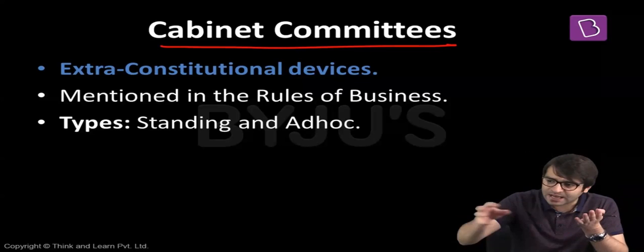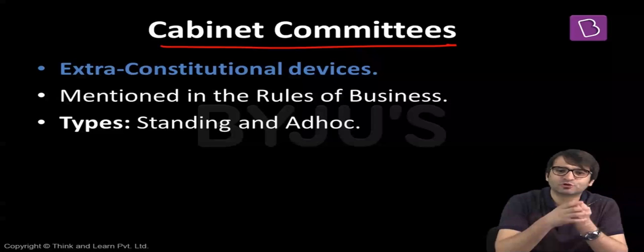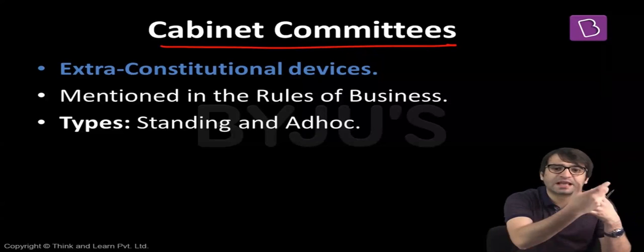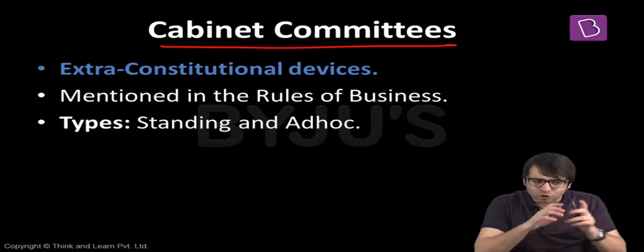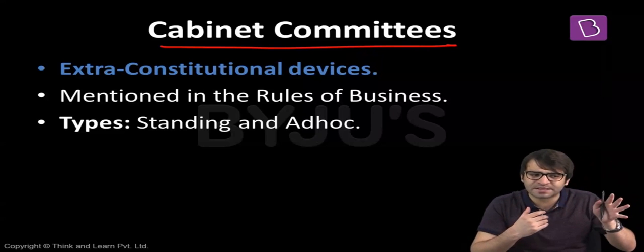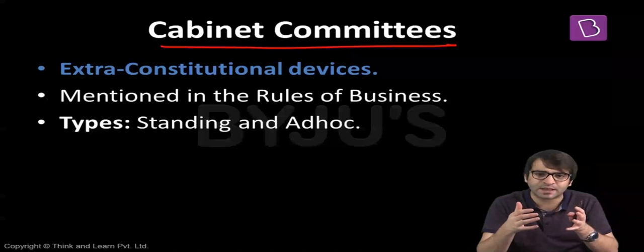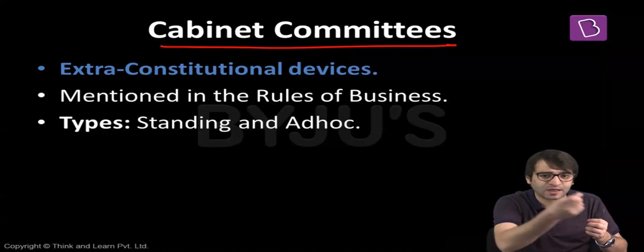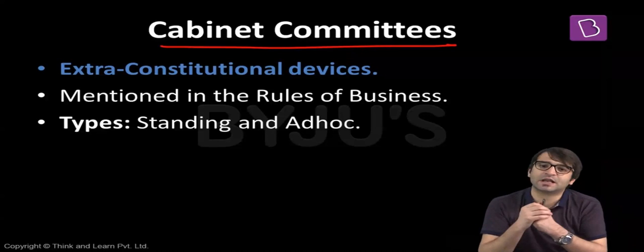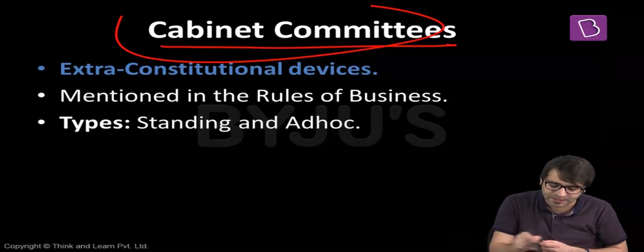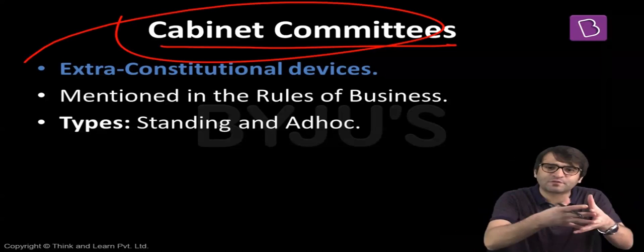For example, on economic matters, the Agriculture Minister should also be involved. Food Processing Minister should also be involved. External Affairs Minister should also be involved. What if there can be a role of a foreign country involved in this matter? So individual decisions can be quick decisions. If the Prime Minister consults only the Finance Minister, it can be a quick decision. Quickly we can come up with a solution. But if it's a group decision, we will involve some other cabinet ministers as well. Although the decision may be delayed, we will get the insights of a good number of people, and a smart decision can be arrived at. A smart conclusion can be arrived at. That is the logic behind cabinet committees. That means instead of one minister taking the decision, why can't we have a group of ministers, a group of cabinet ministers?